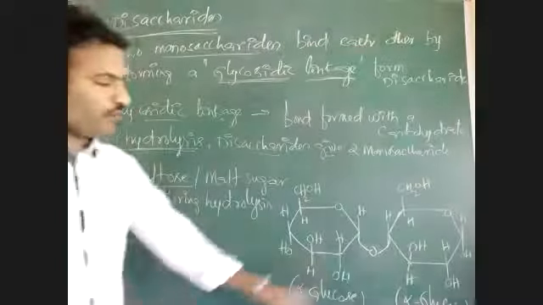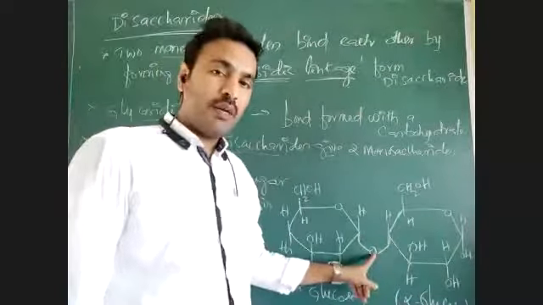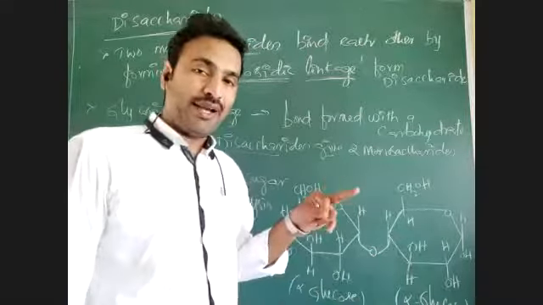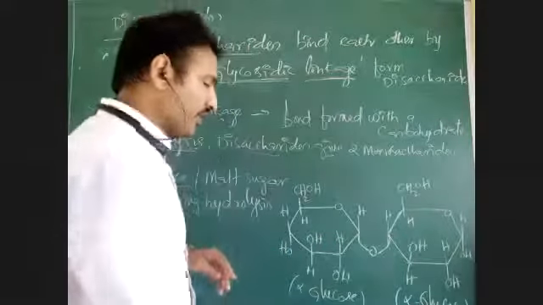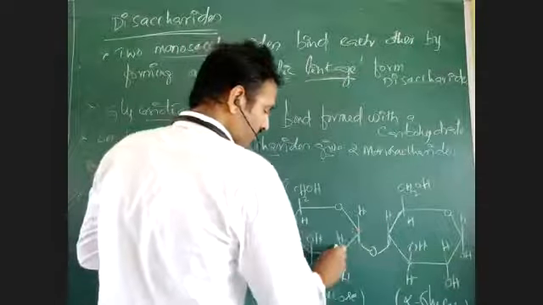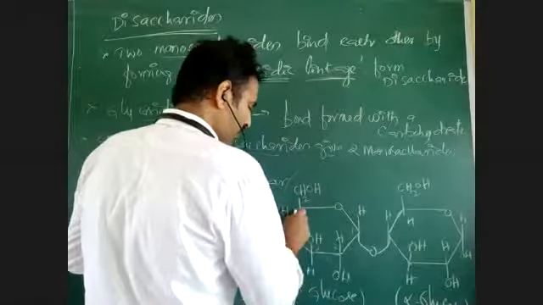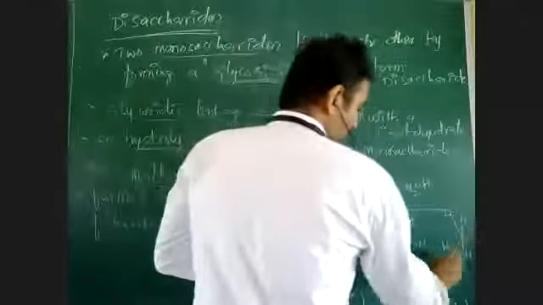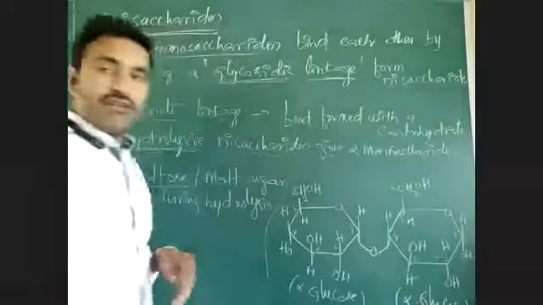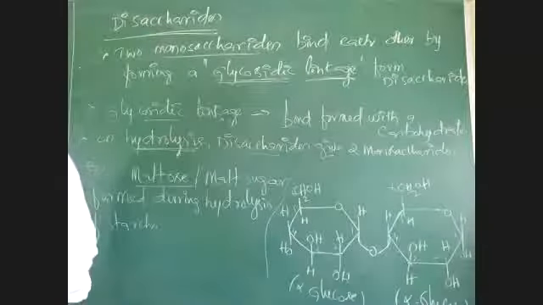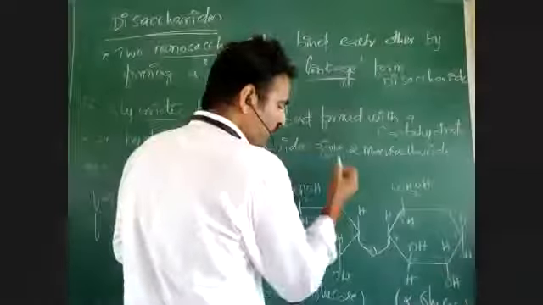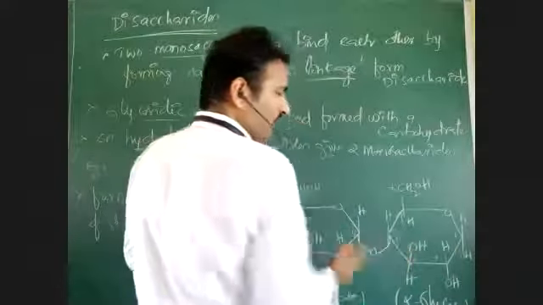A bond is formed between two glucoses upon dehydration, or removal of a water molecule between two hydroxyl groups. See here how these hydroxyl groups are eliminating a water molecule, between the 6 carbons and the 6 carbons. Here there is elimination of a water molecule and formation of a bond. A bond is formed between the first carbon of the first sugar and the fourth carbon of the second sugar.